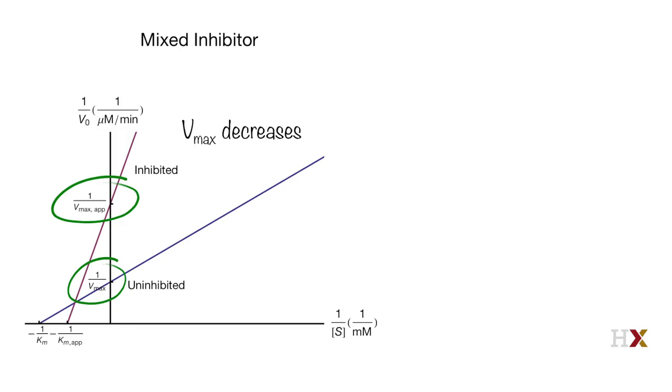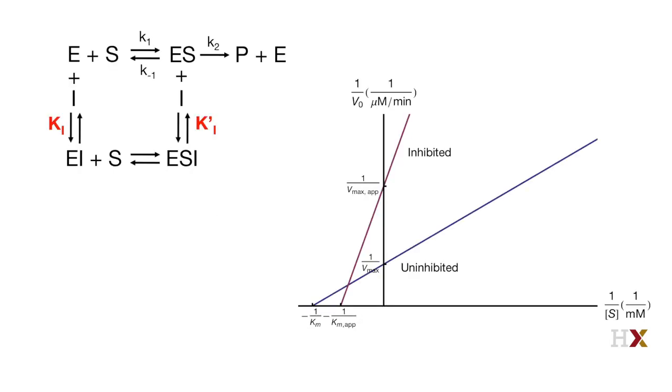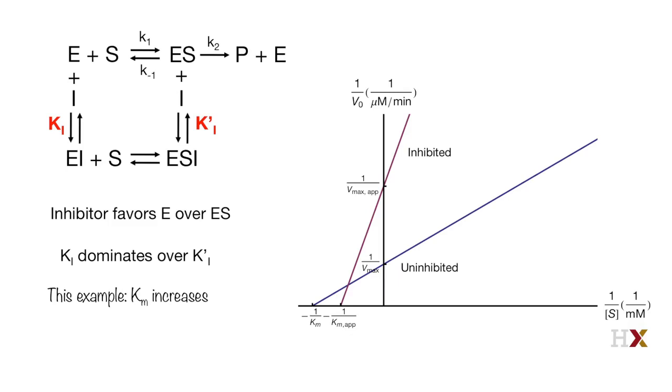In our example, the inhibitor favors the binding of the enzyme over the binding of the enzyme substrate. So Ki dominates K prime I under this condition. As you can see on the plot, the apparent Km in the presence of an inhibitor will be higher than the Km of the reaction in the absence of the inhibitor. In fact, the apparent Km equals alpha Km divided by alpha prime.